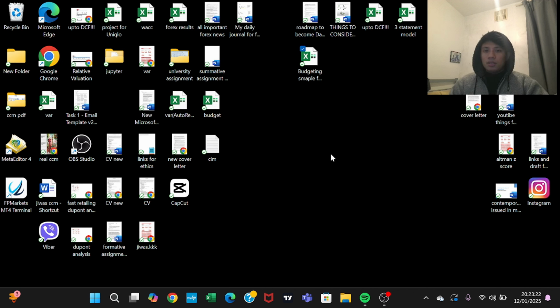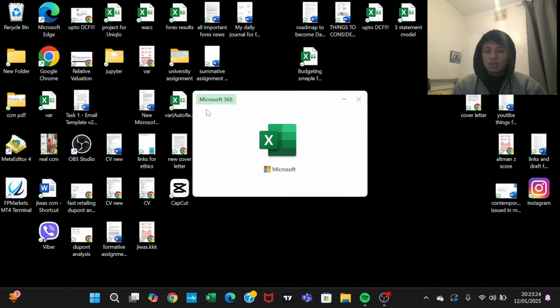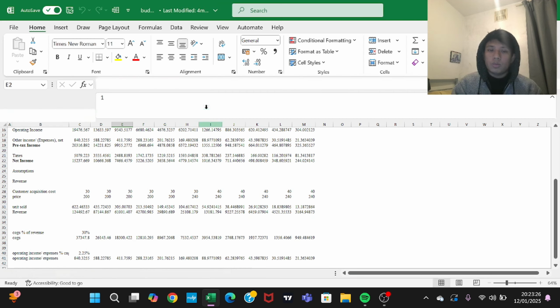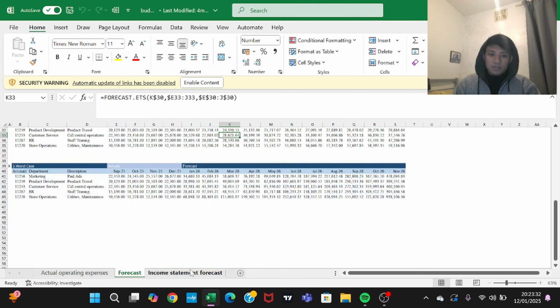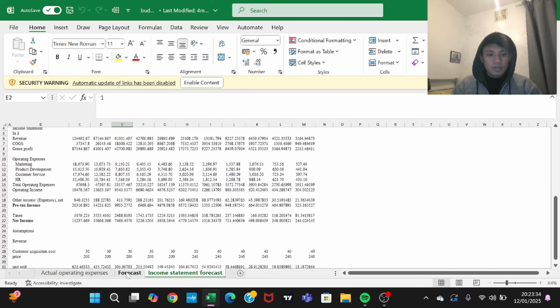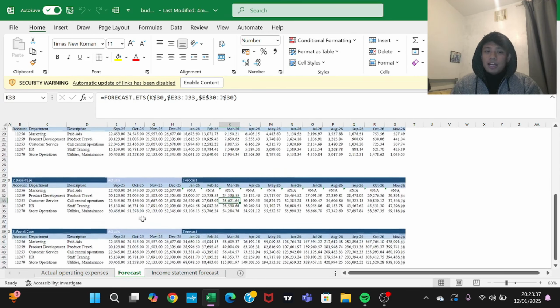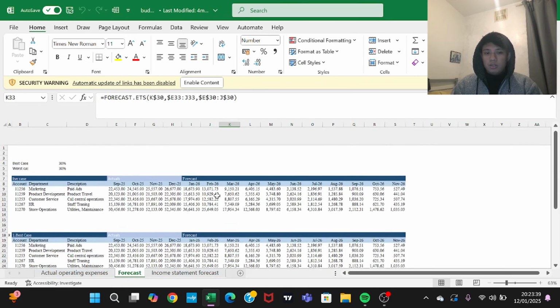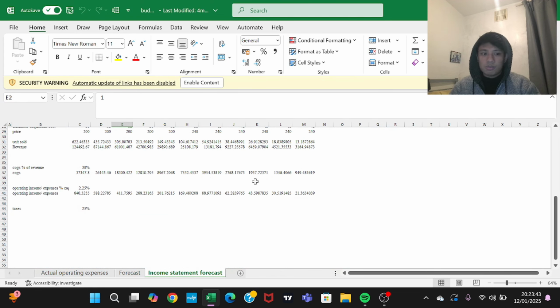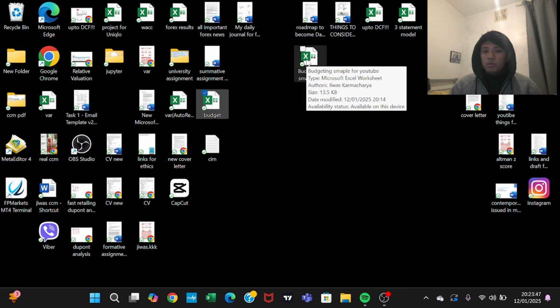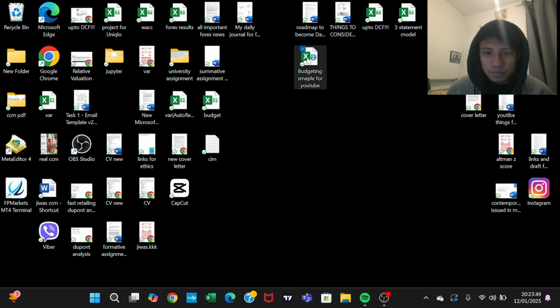Let me show you the sample first. How I'm going to do it and what the outcomes of the budget are, how it's going to look. This is the actual operating expenses. This is how I'm going to forecast it, and this is the income statement. And at the end, I'm going to show how my budget can affect my income statement. The income statement is also known as the profit and loss statement. So let's start from scratch.